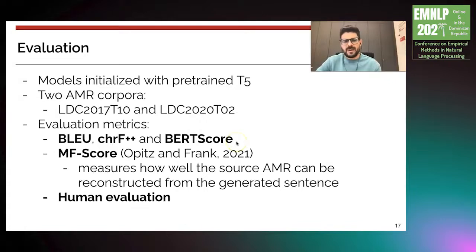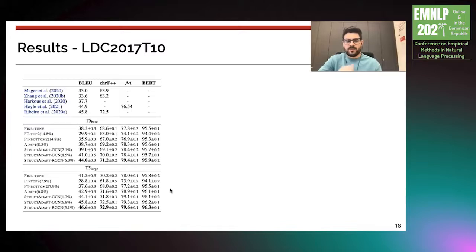We evaluate with different metrics. We also use MF score that measures how well the source AMR can be reconstructed from the generated sentence. And finally, we execute human evaluation. So in our experiments, we evaluate with both T5 base and T5 large, and we compare against fine-tuning, only fine-tuning the top two layers of the encoder and decoder, only fine-tuning the bottom two layers of the encoder and the decoder, and with the vanilla adapter, that is the adapter without any graph convolution.